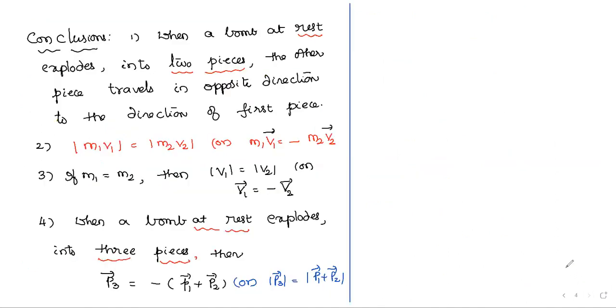Sir, what if the bomb is not at rest, but in motion? This was one more example I explained yesterday. The other example is a bomb of mass m, suppose this is a bomb of mass m, but it is traveling with some velocity v along the x-axis before the explosion.